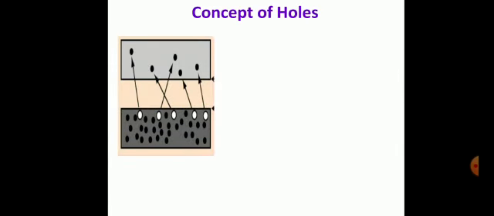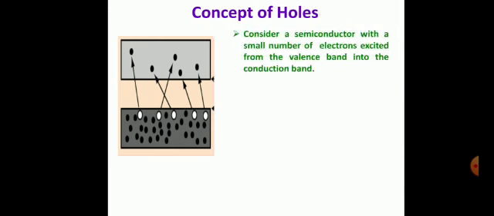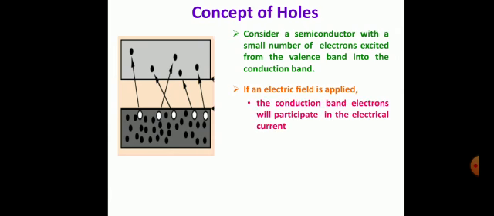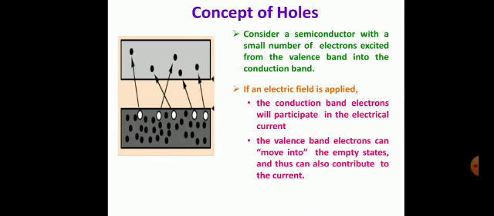Now, what is the concept of holes? For this, we can consider a semiconductor with a small number of electrons excited from the valence band into the conduction band. If an electric field is applied, the conduction electrons will participate in the electrical current. The valence band electrons can move into the empty states and thus also contribute to the current.